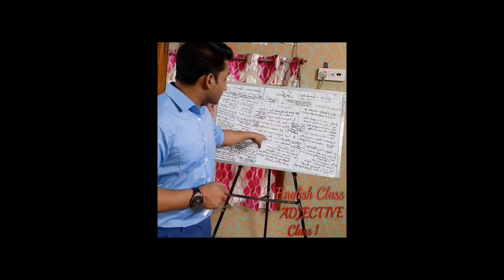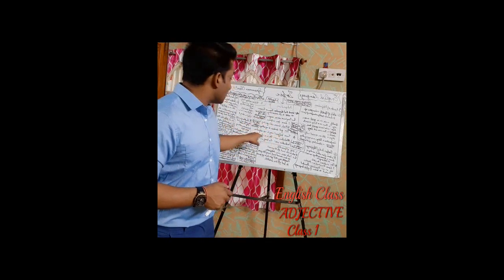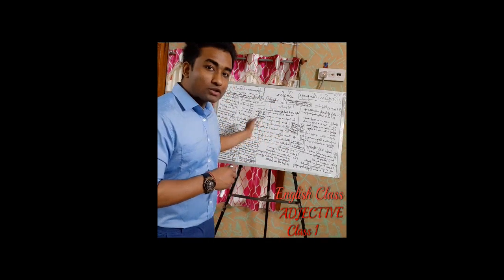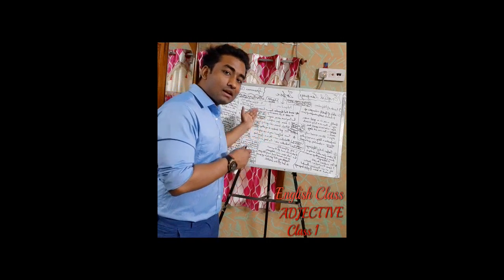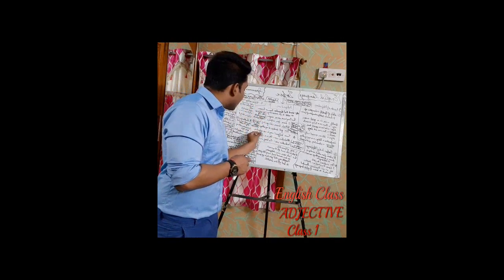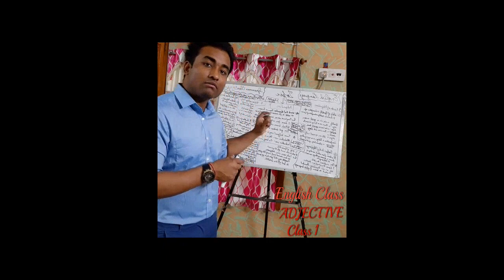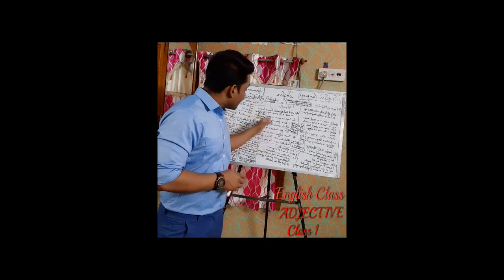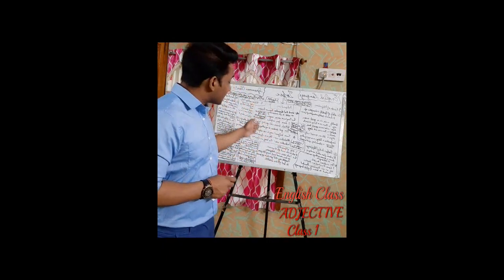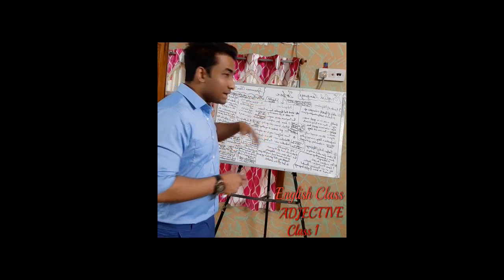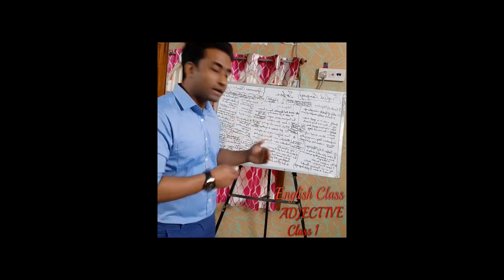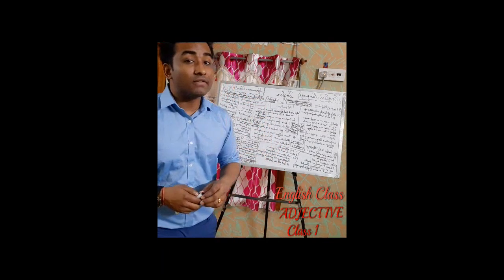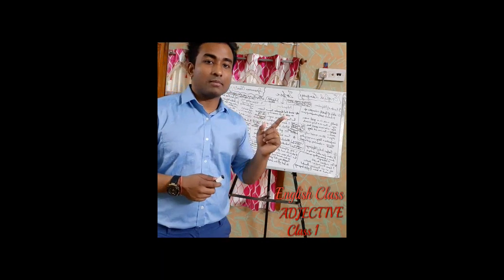So in the first sentence, in the attributive case, he is a clever boy, we have put clever just beside the noun, the boy. But in another way also we can use it, the same meaning, but in a different way. We'll change the sentence a little bit. The boy is clever. So he is a clever boy, the boy is clever.